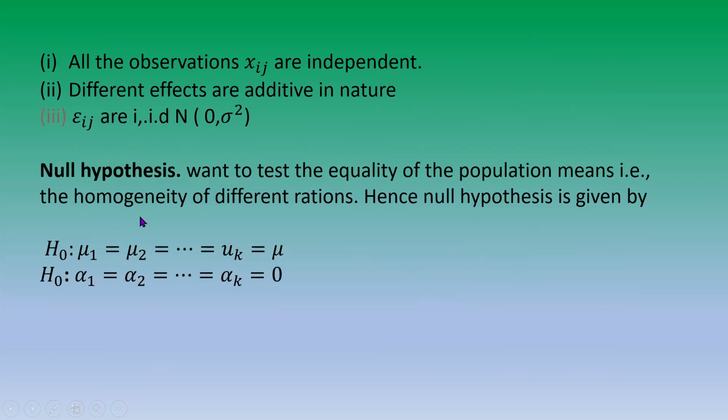That is the homogeneity of different rations. Hence the null hypothesis is given by H0: mu1 = mu2 = and so on = mu_k = mu. Then H0: alpha1 = alpha2 = and so on = alpha_k = 0.